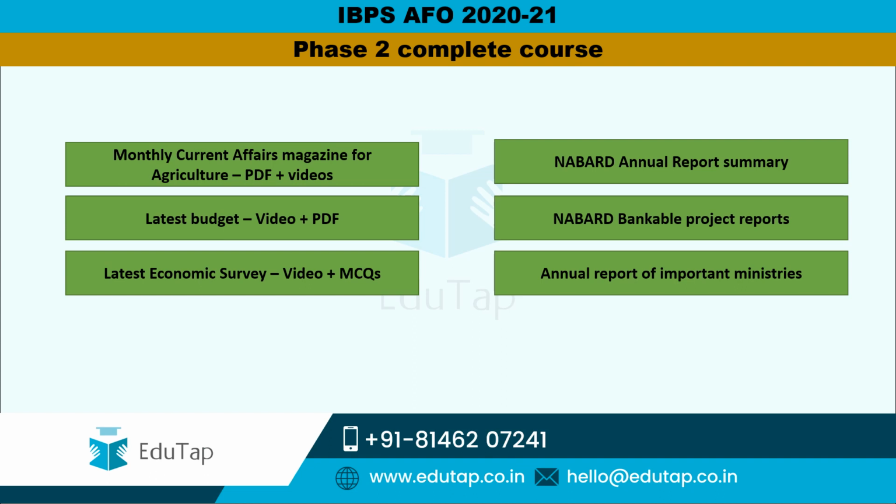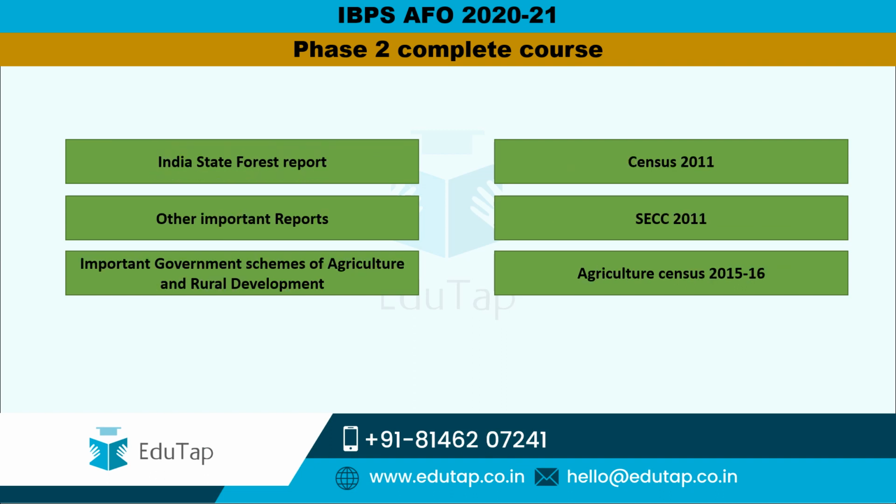So along with that we are also going to provide you with the NABARD annual report summary and the annual reports of a few important ministries like the Ministry of Agriculture and Farmers Welfare, Ministry of Fisheries, Ministry of Animal Husbandry, Ministry of Rural Development, etc. Because we have been seeing that various questions are being asked from these reports as well. So friends, along with that we are going to provide you with the ISFR report, that is the India State of Forest Report, whatever the latest report that is available, as part of our current affairs agriculture program. And along with that a few other important reports that are being released by the government.